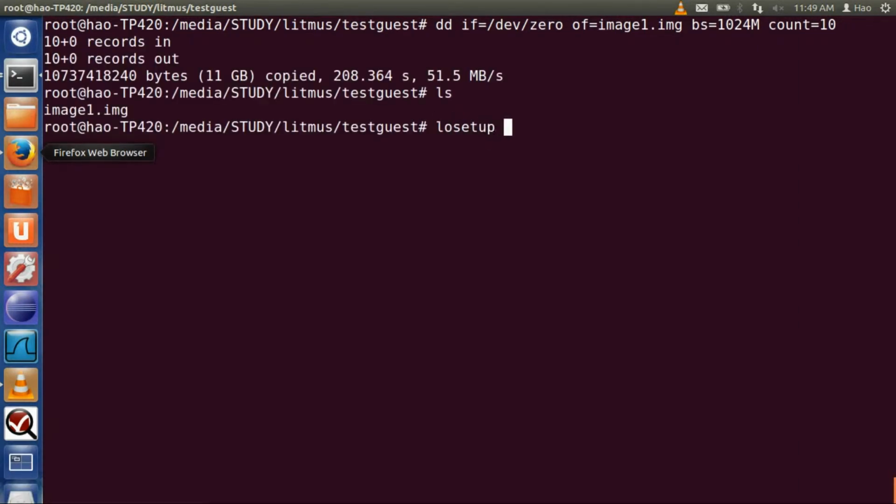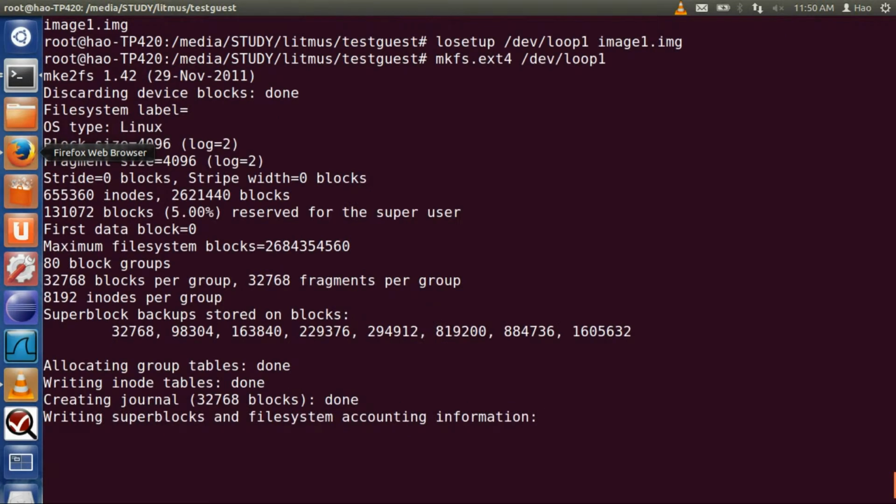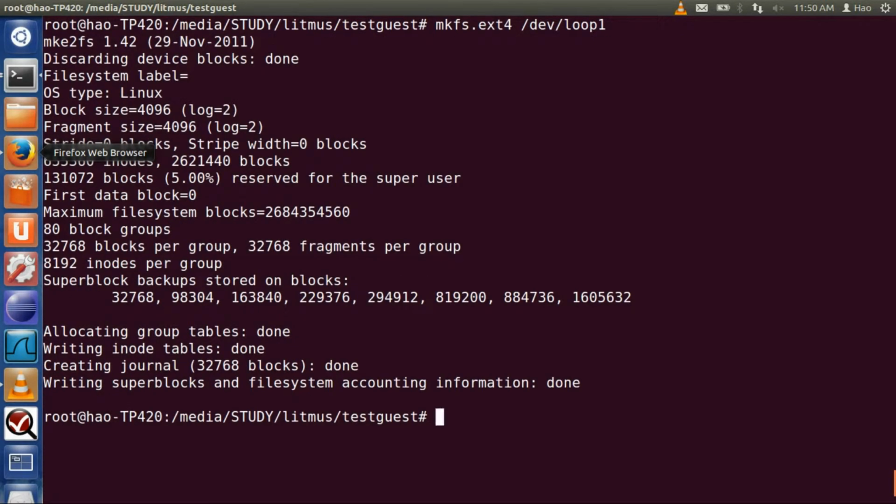After it's finished, we use losetup to mount it on one of our loop devices in order to create a file system on it. Now we use mkfs.ext4 to create a file system on this loop one. Writing superblocks. Okay, so now it's done.